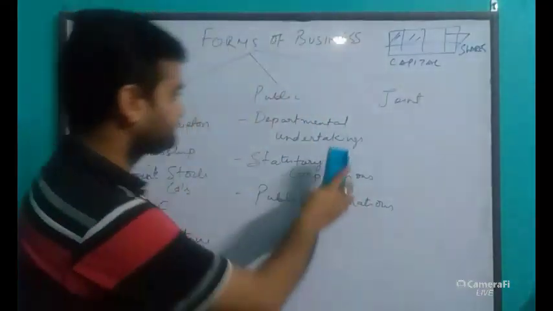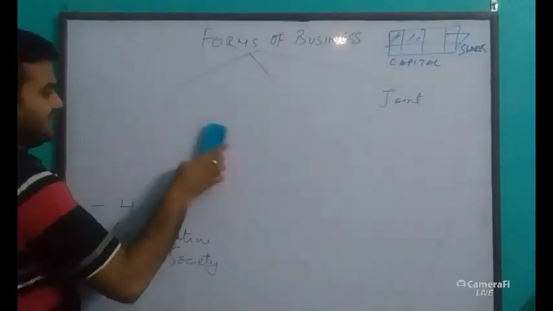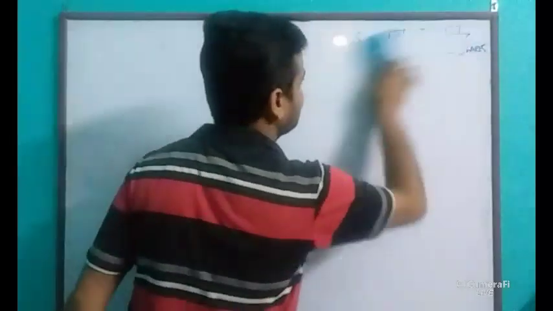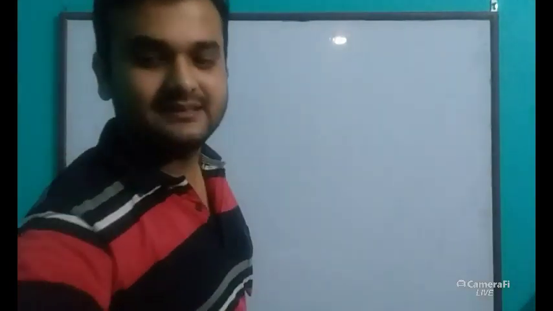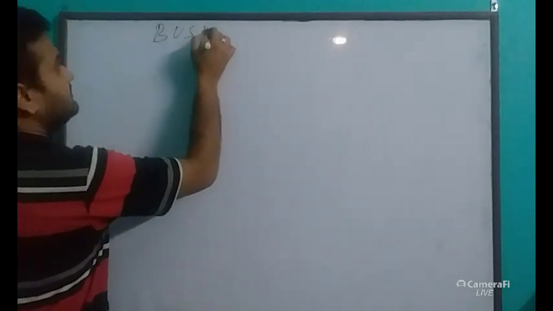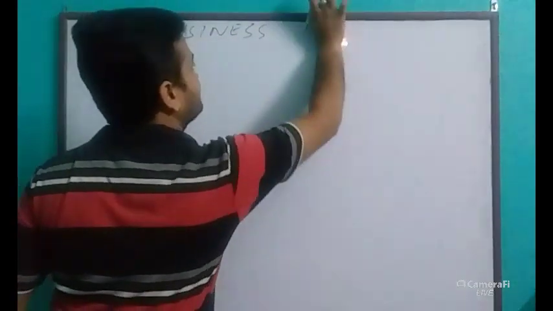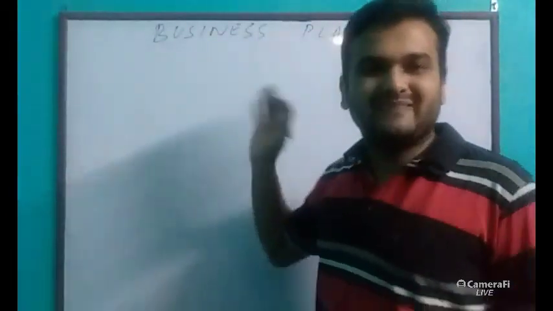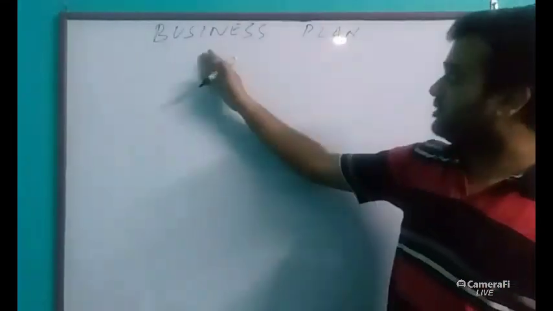You should complete it. So now we'll start with the new topic, that is business plan. The new topic is business plan. We are just continuing with the second chapter, Entrepreneurial Planning. Understood? Is it clear? So business plan.